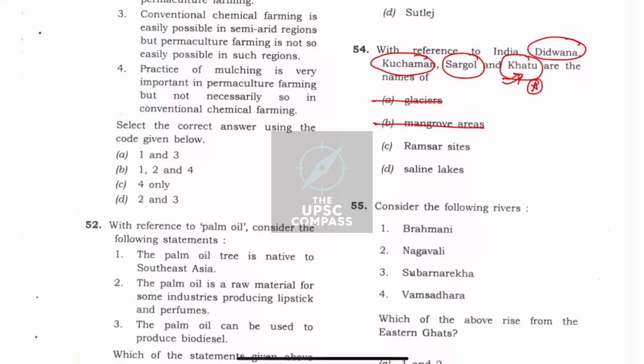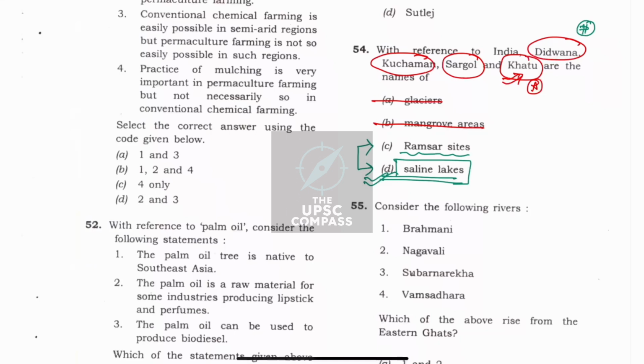Now, you should know that Ramsar sites and saline lakes. So here Rajasthan may have both of these. However, we do know Ramsar sites and we have not come across any of such names in our Ramsar sites list, right? And that is the only reason I have marked D as the correct option, that is saline lakes.